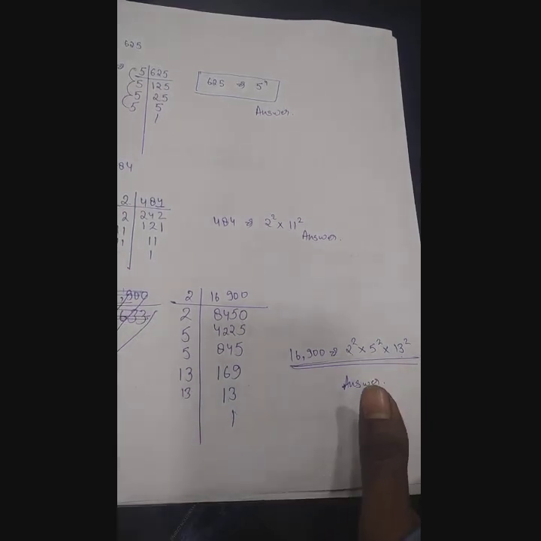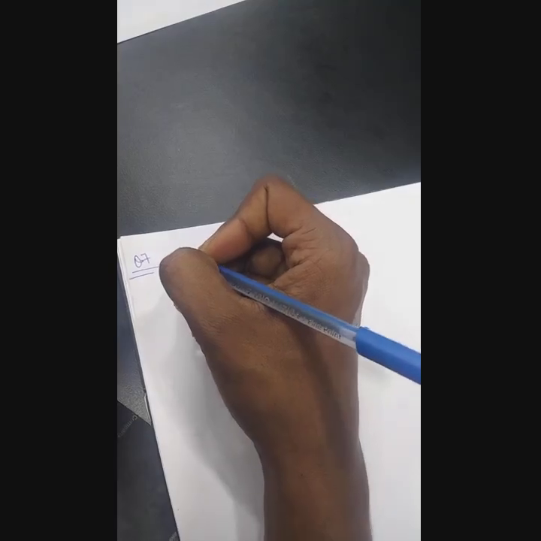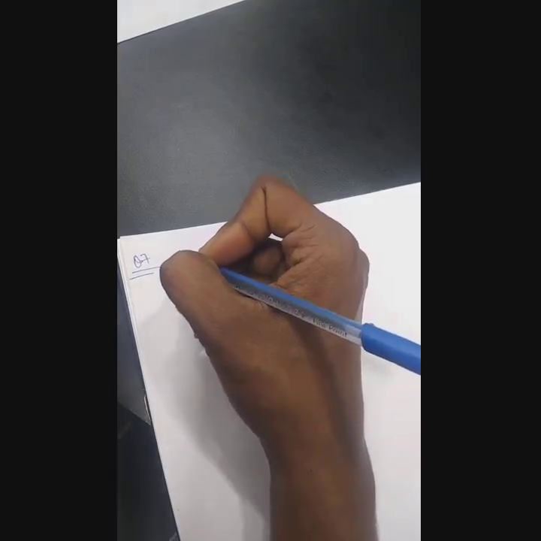Now after this we can come to question number 7. Question number 7, what it is saying: express each of the following as a rational number in the form of p by q.